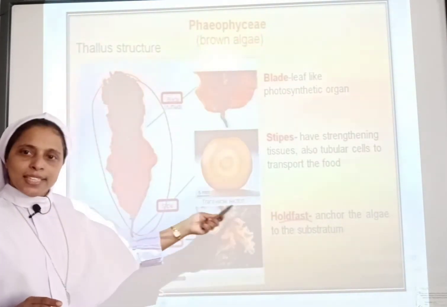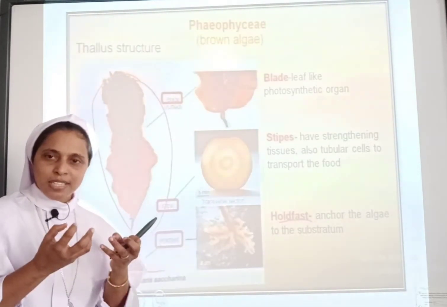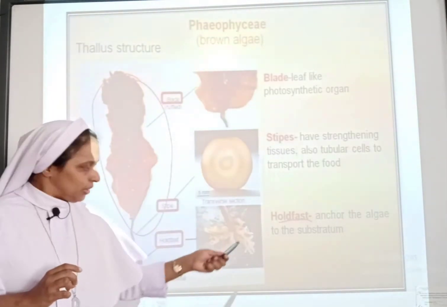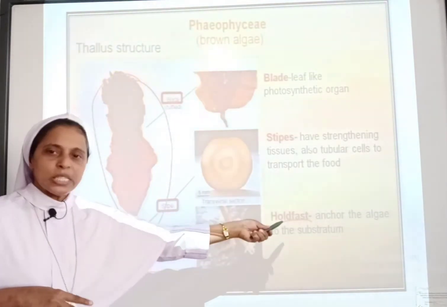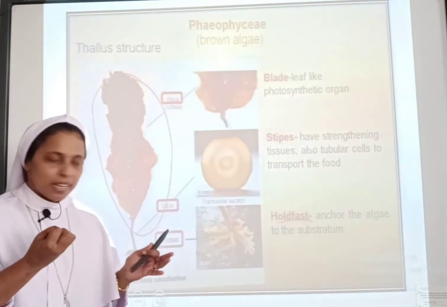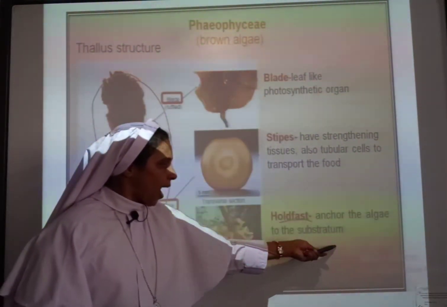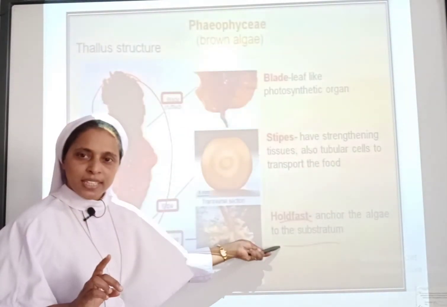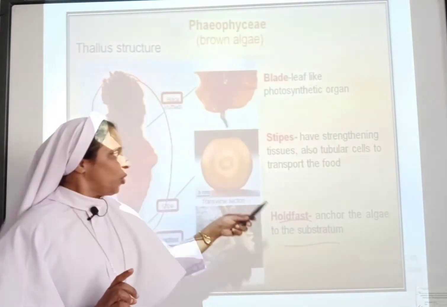Unlike other plants, these roots are not able to absorb the water, the nutrients, or the minerals. These root-like structures attached to the substratum, called holdfast, have only one function, that is to anchor the algae to the substratum. Hope it is clear to you.